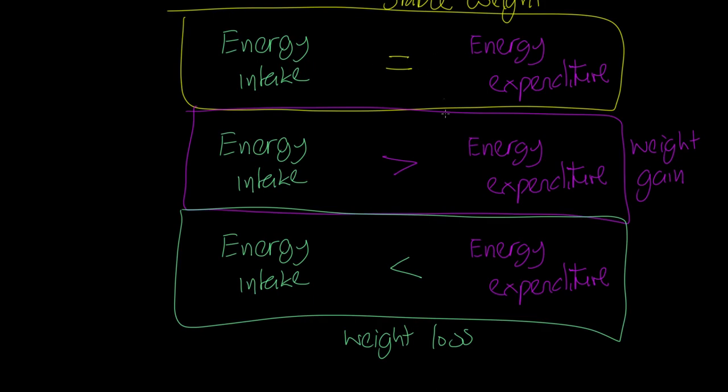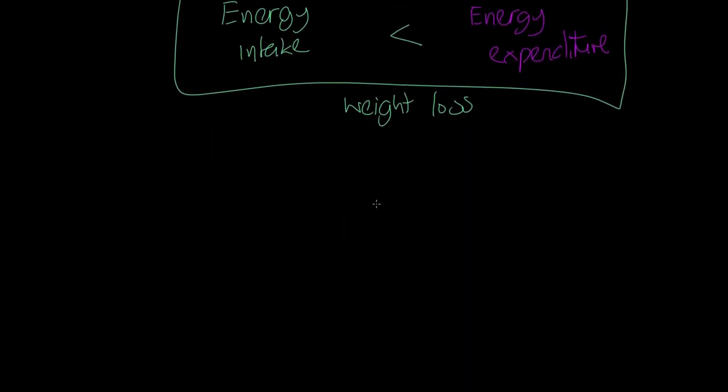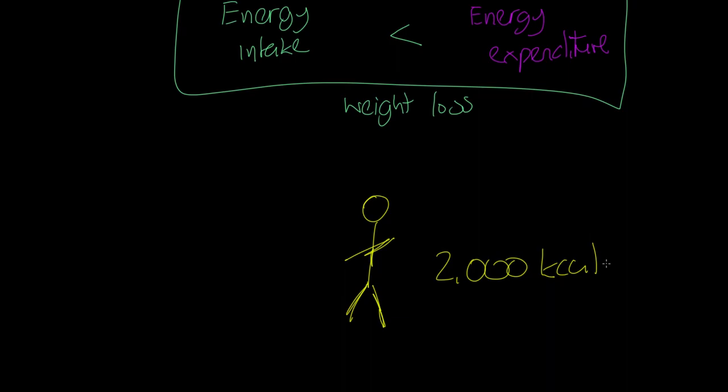Now, all of these are indicative of this scenario over time. If you eat more food in one day than you spend in one day, you're not going to get heavier in that day, or the difference is going to be minute. We're talking about over time. So I want to imagine a situation. Let's go back to our woman, I think the woman I drew was in yellow, and we said she requires 2,000 kilocalories a day. And let's assume for a second that is an exact requirement for this individual.